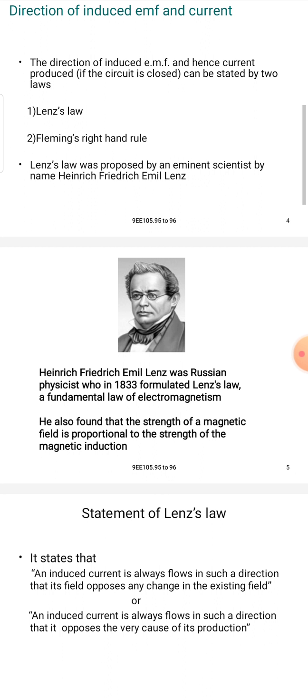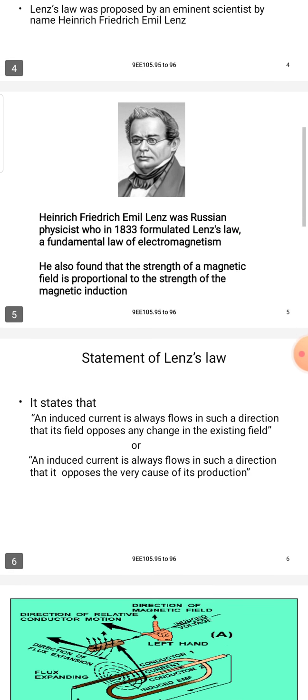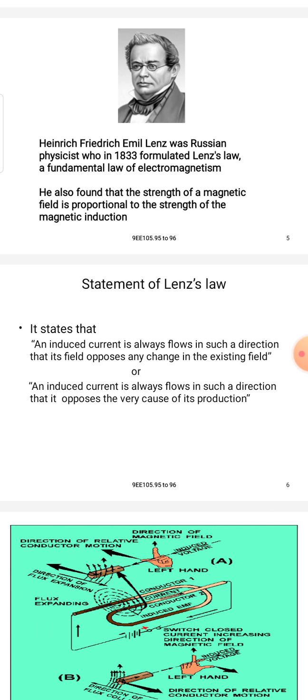Lenz's law was proposed by an eminent scientist named Heinrich Friedrich Emil Lenz.